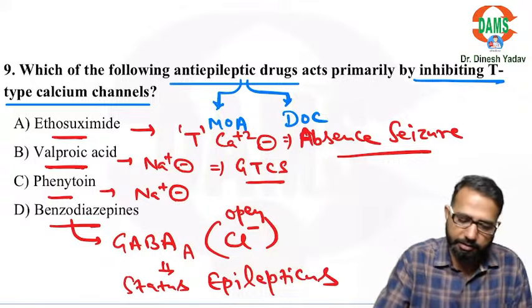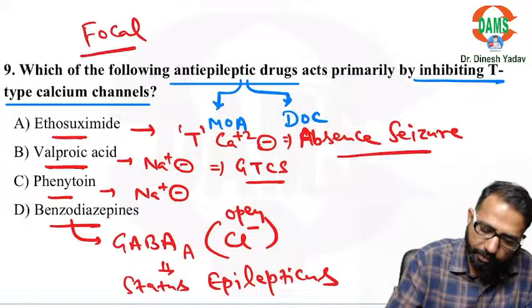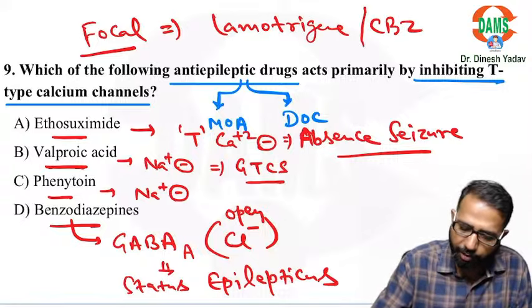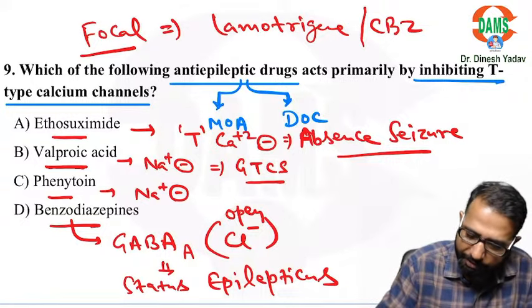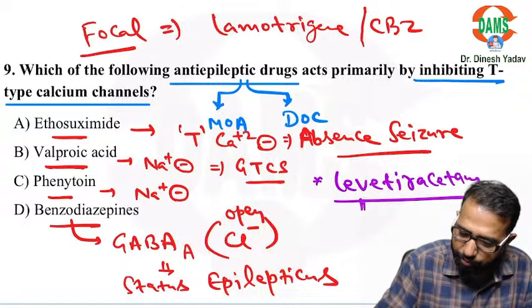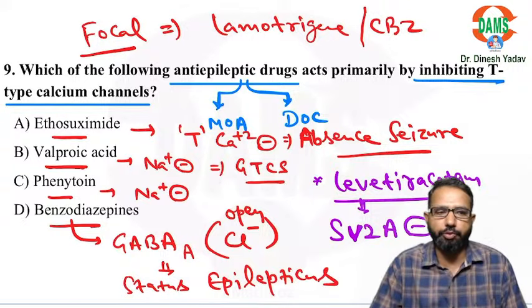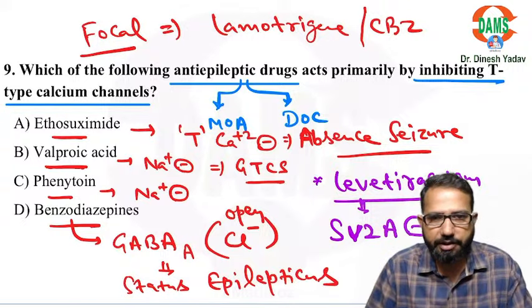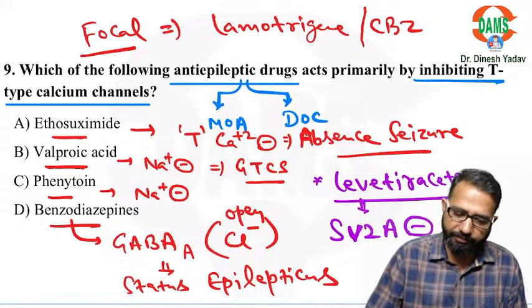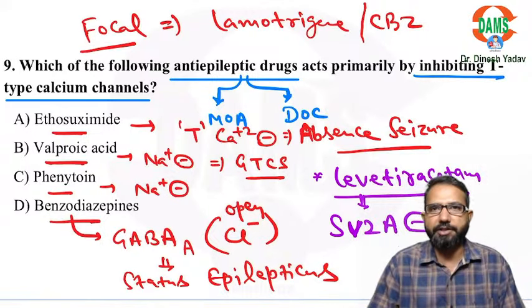In the focal seizures, we use lamotrigine or we use the carbamazepine. And nowadays one important drug is levetiracetam. It can be used for all types of seizures. Levetiracetam is an SV2A blocker, synaptic vesicle 2A, SV2A. So levetiracetam or brivaracetam, and that is safest in pregnancy. That is safest in pregnancy. So very good drug, levetiracetam.